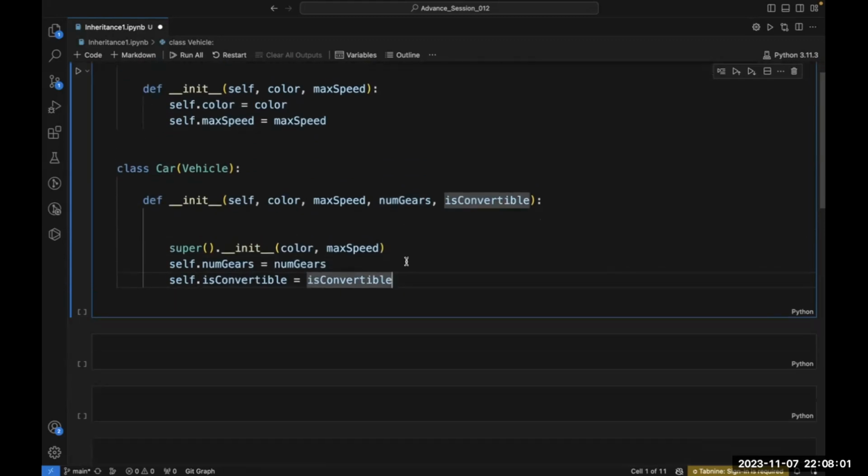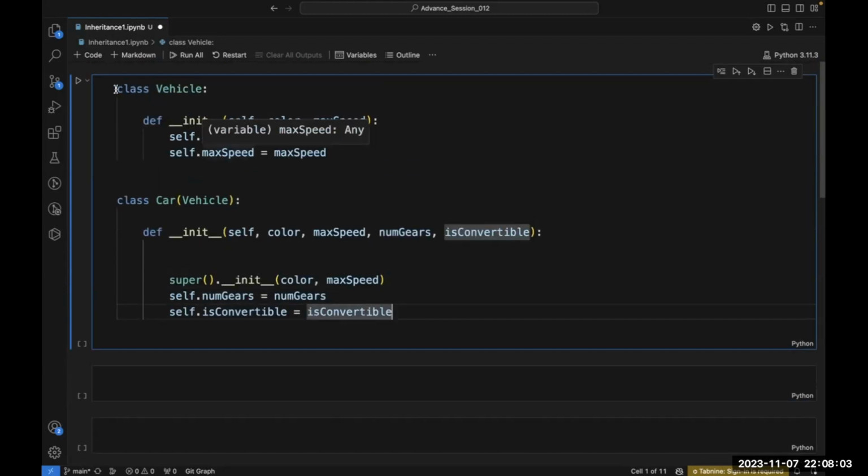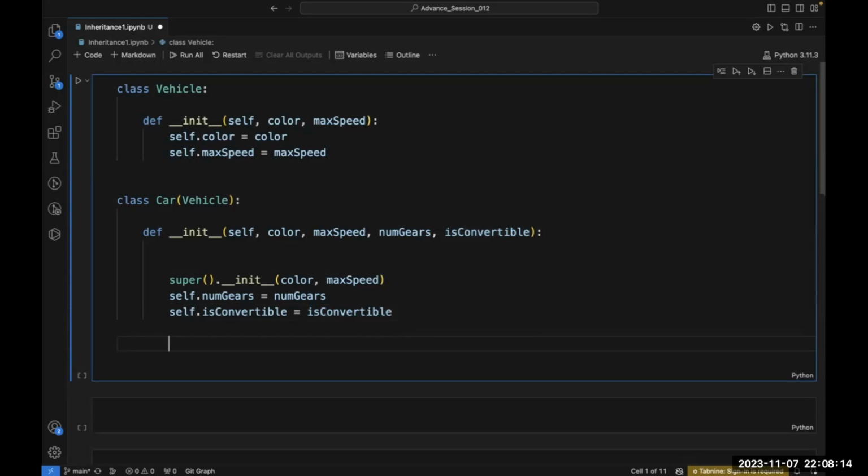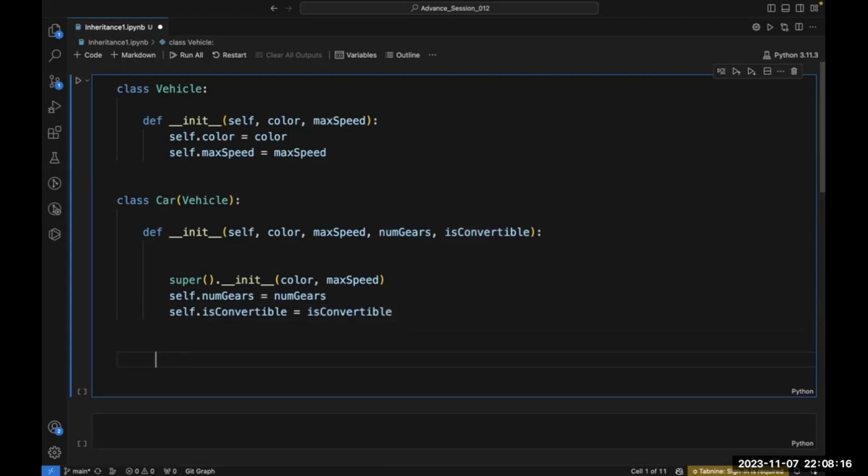Now, till now we have two classes, the vehicle class and the car class. Inside this car class, I have defined the init. Now inside this car class, I want to define another method. Let's write the name of this method: print car, self.